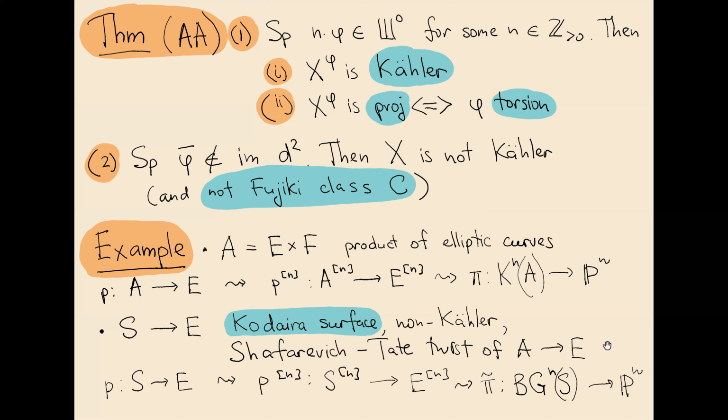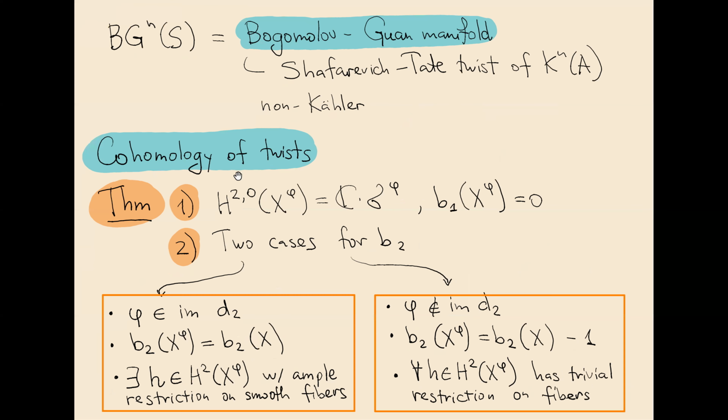And it turns out that in the same fashion as the Kodaira surface was a Shafarevich-Tate twist of A, the Bogomolov-Guan manifold is also a Shafarevich-Tate twist of the generalized Kummer variety. And it's non-Kähler, as follows from this theorem. Well, it was known before this theorem, but it also follows from it. And also, some general results about Shafarevich-Tate twists can be used to compute some homology groups of Bogomolov-Guan manifolds.